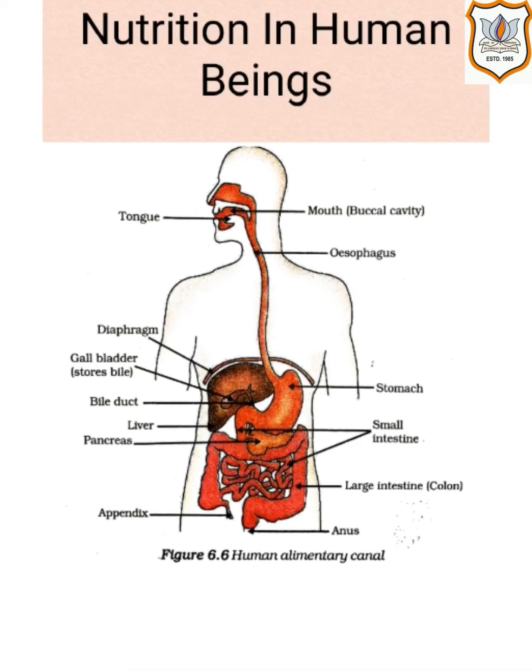Bile juice from the liver accomplishes this, in addition to acting on fats, because fats are present in the intestine in the form of large globules, which makes it difficult for enzymes to act on them. So bile salts break them down into smaller globules, increasing the efficiency of enzyme action.